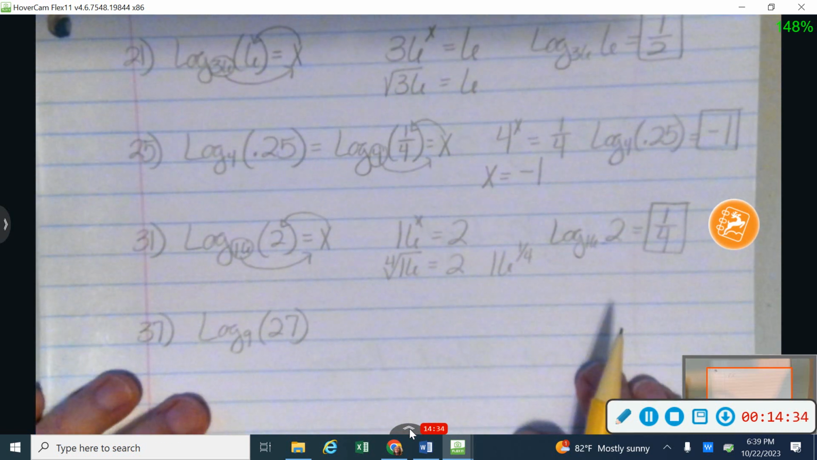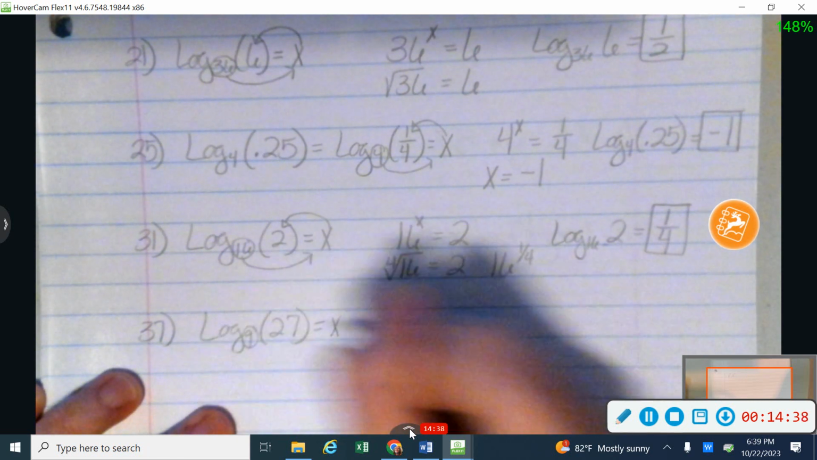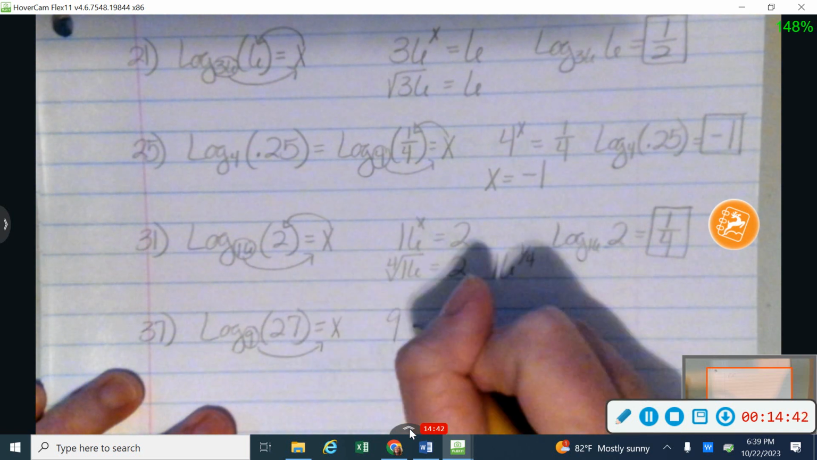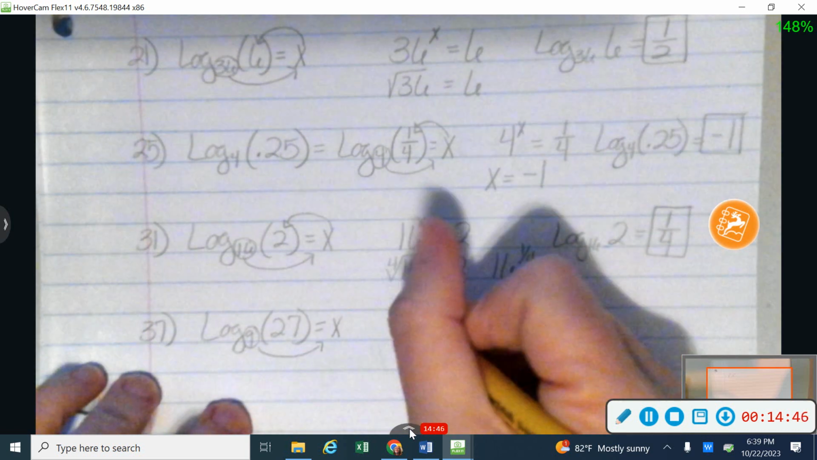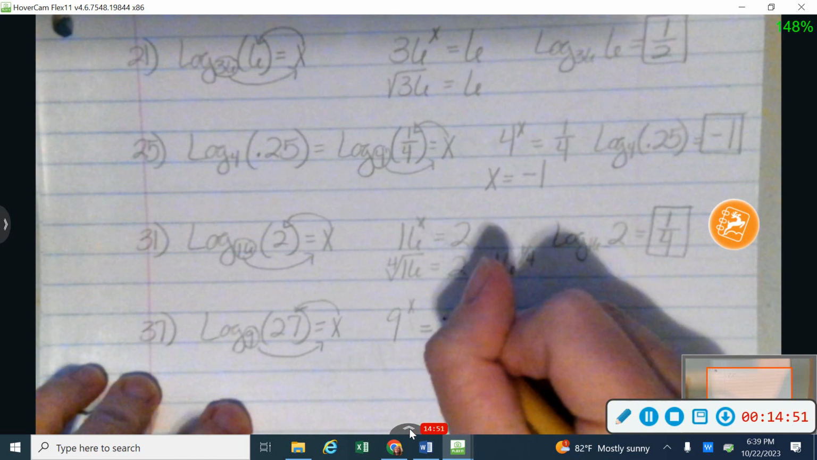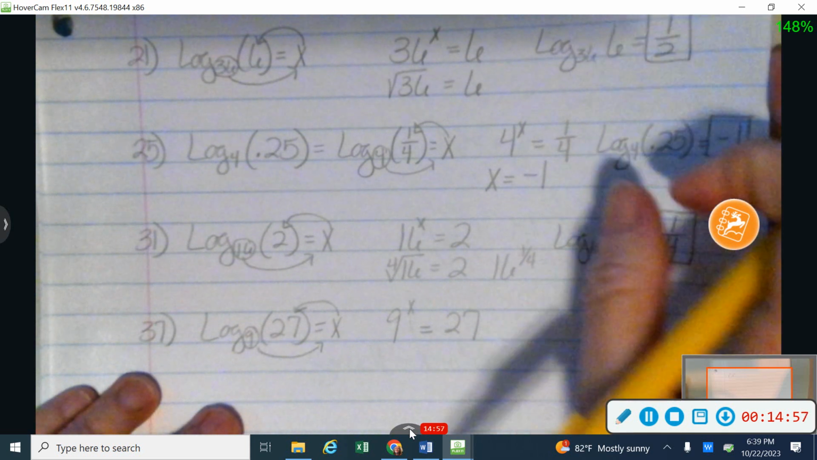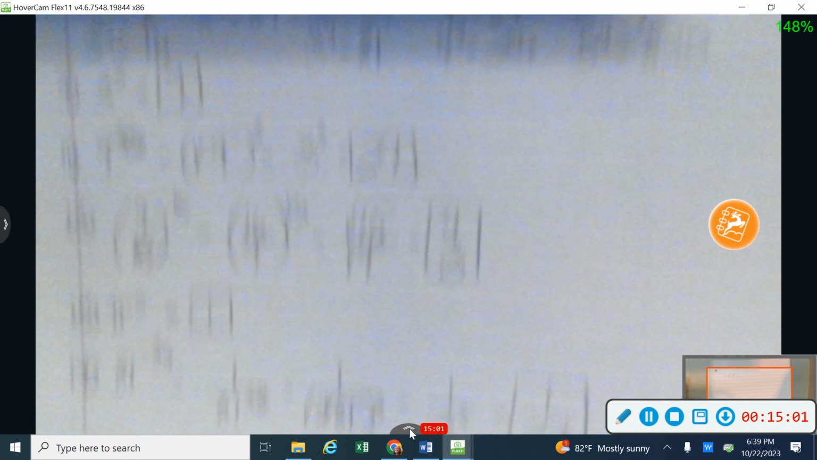Okay, and 37 gets a little bit hard. I'm going to still take my base, which is 9. I'm going to raise it to the power of x, and I'm going to set it equal to the inside piece right there, which is 27. Now there's no power of 9 that would give me 27, but I do have a power of 3 that would give me 27.